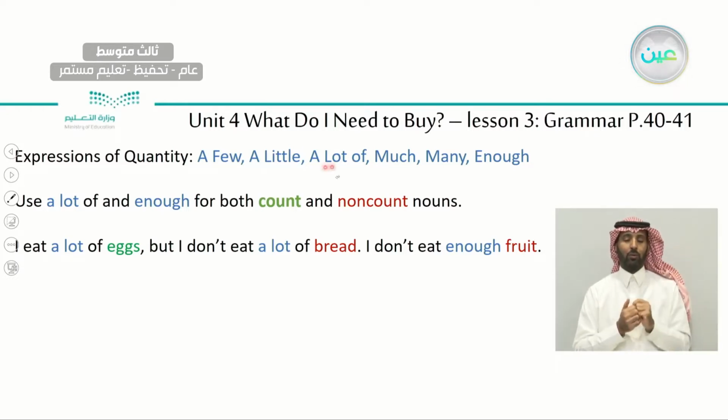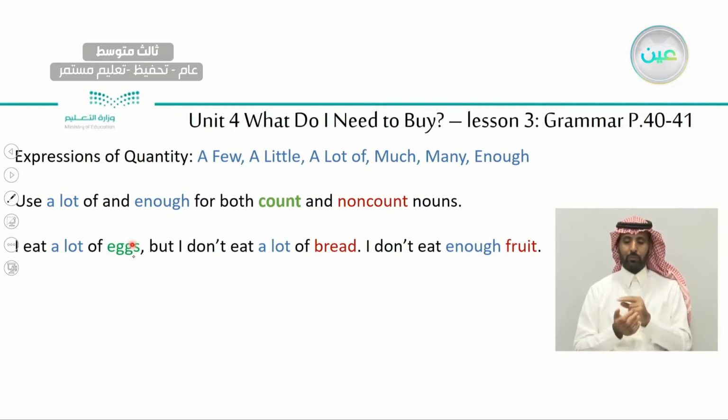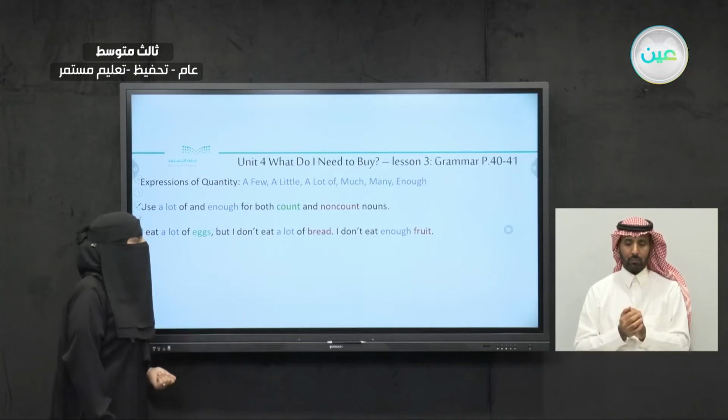So a lot of and enough, we use for both countable and uncountable nouns. For example, I eat a lot of eggs. So a lot of eggs. But I don't eat a lot of bread. Okay, so we use it with uncountable and countable. A lot of is used for both. I don't eat enough fruit. So enough and a lot of are used for both countable and uncountable nouns. Okay?